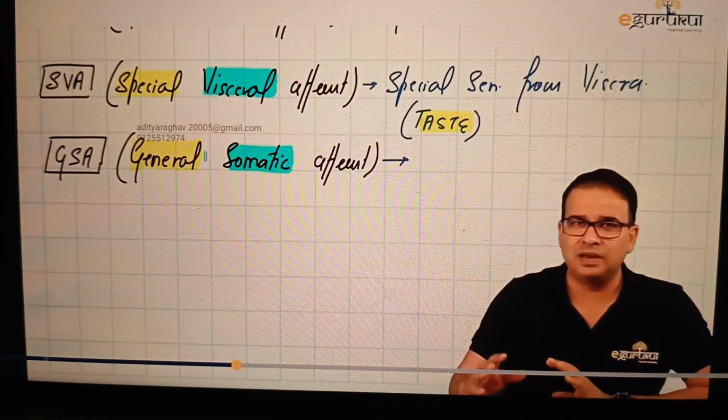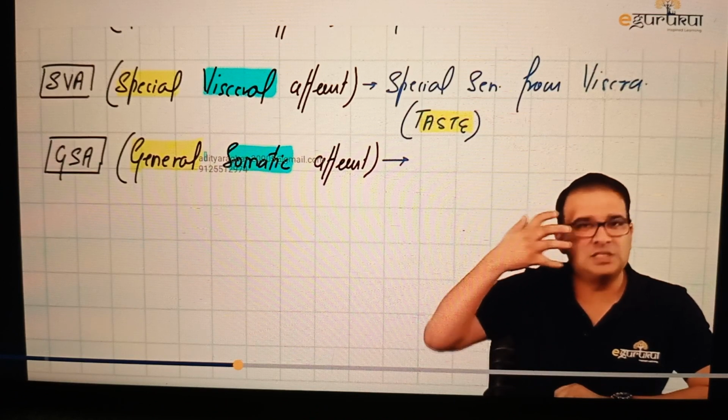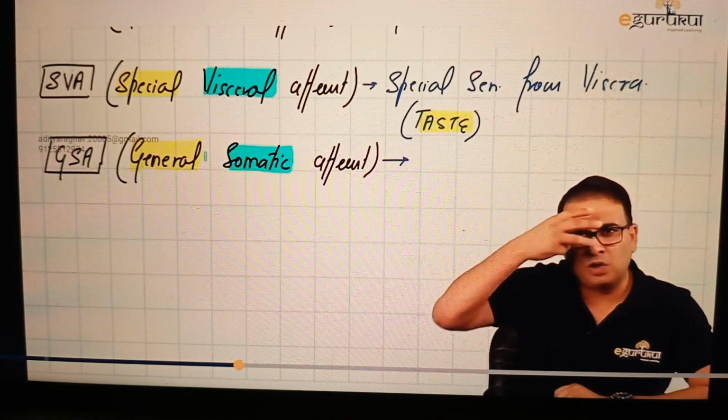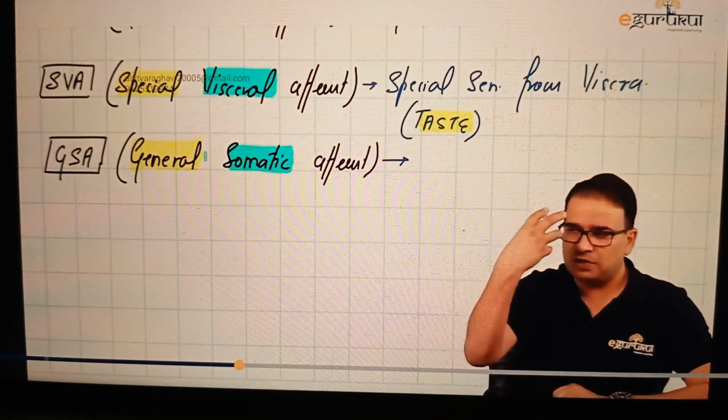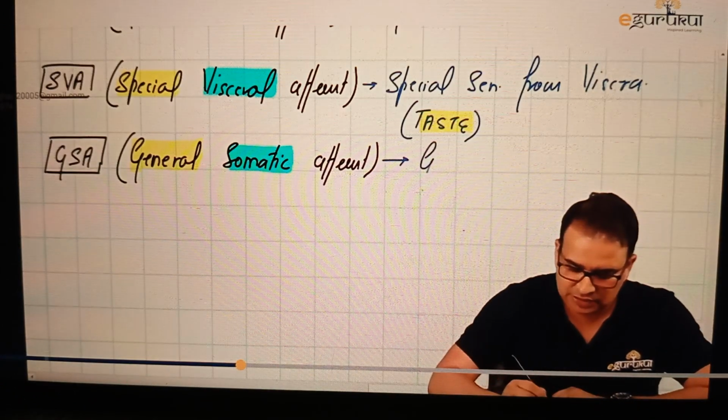Like the best example we can take here is the trigeminal nerve. My trigeminal nerve, ophthalmic, maxillary, mandibular, all these branches are carrying the general sensation from the face, like pain, temperature, touch, pressure, proprioception. All these will go through the trigeminal nerve, and ultimately these sensations, when they travel through the trigeminal nerve, end in this column, that is the GSA column here. So yes, the sensation here is the general sensation.